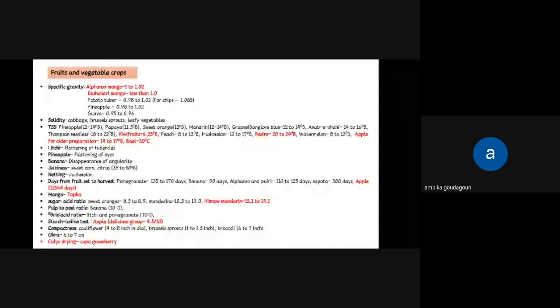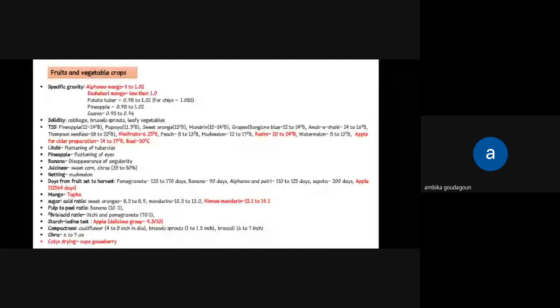And coming to apple, this is also a very important question, like apple for cider preparation, the TSS for that particular apple variety should be 14 to 17 degree Brix. And also bael, it should be 30 degree Brix. And coming to lychee, it is flattening of tubercles, pineapple flattening of eyes, banana disappearance of angularity, juiciness for sweet corn and citrus 35 to 50%.